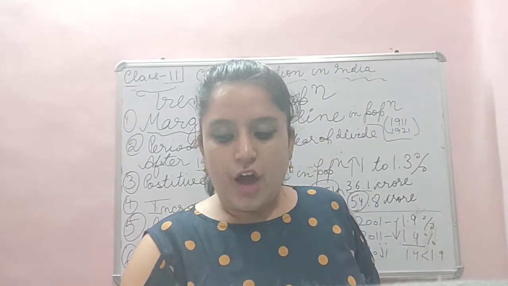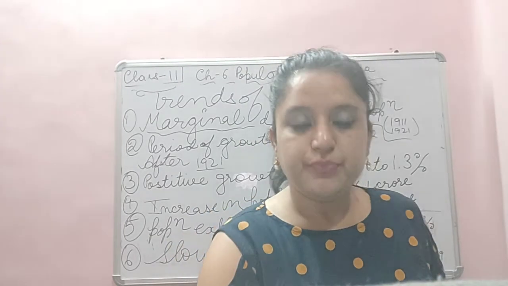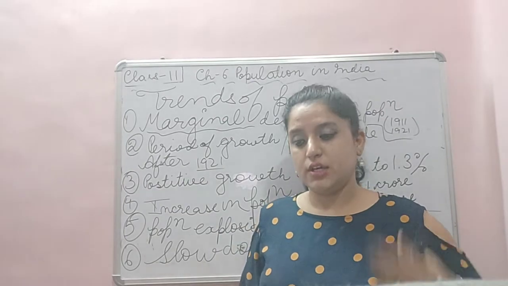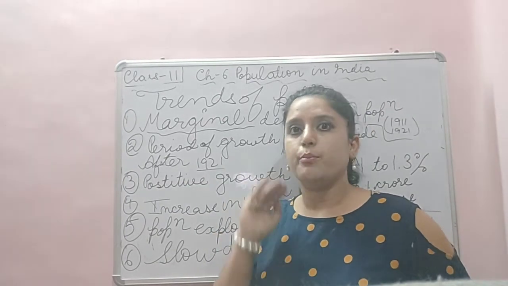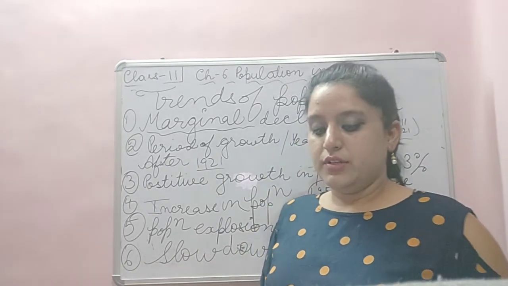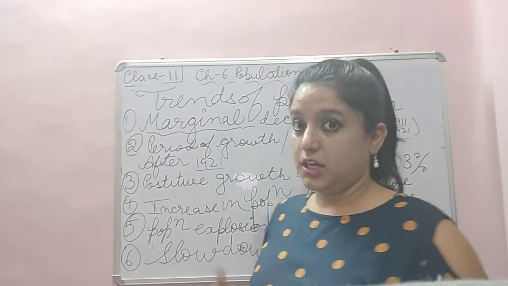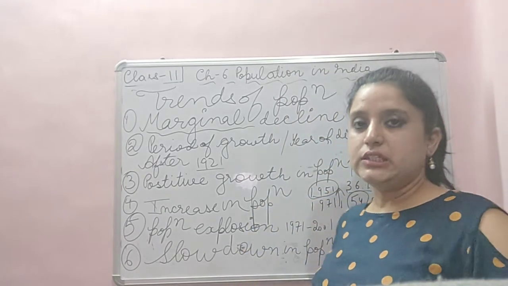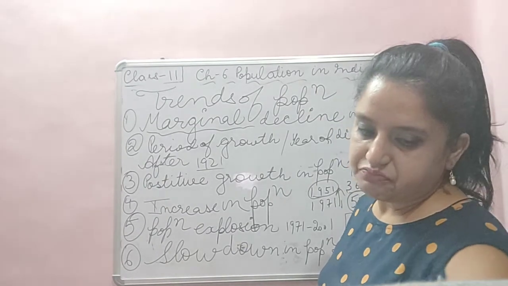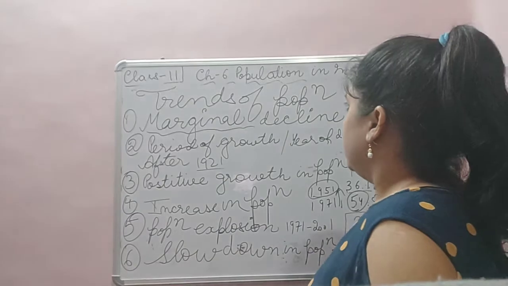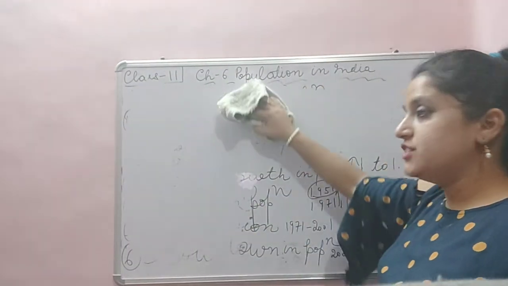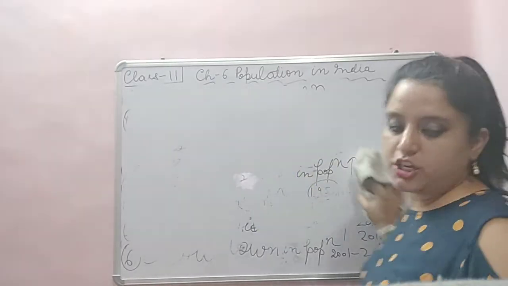Right. After this, we will be studying theories. Theory means what one observed and concluded. We will study the Malthus theory. Very important. Malthus says that the growth of the population is faster than the food production.